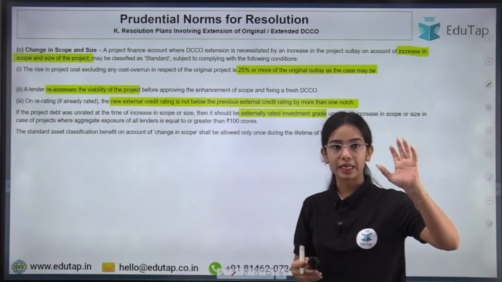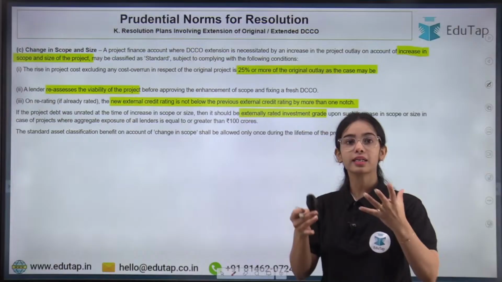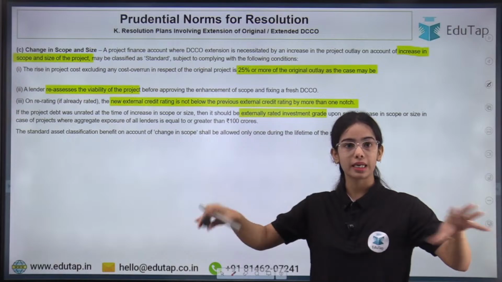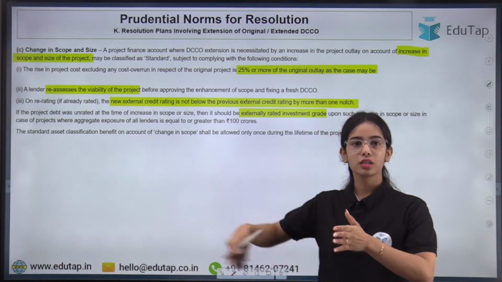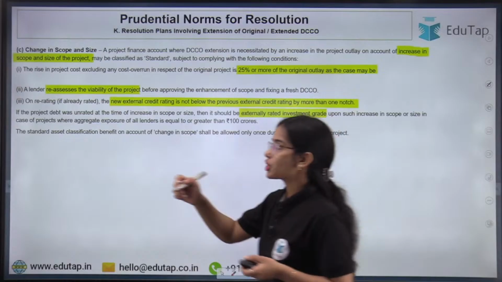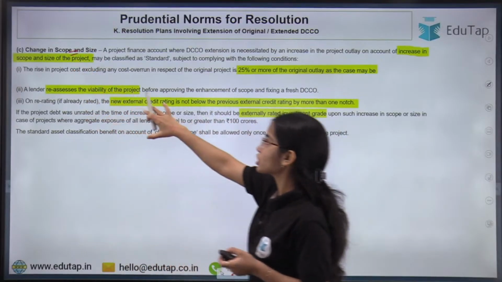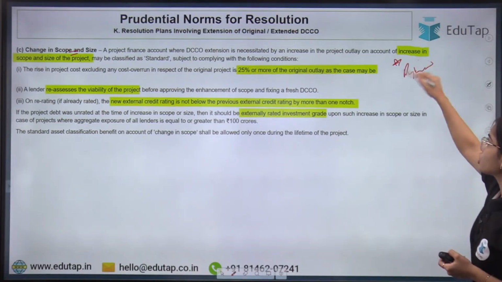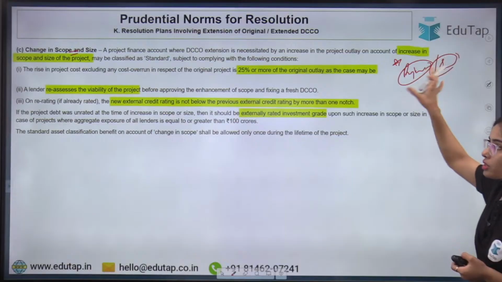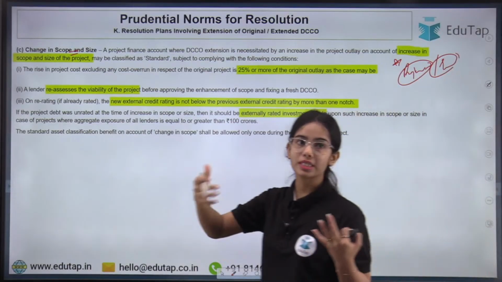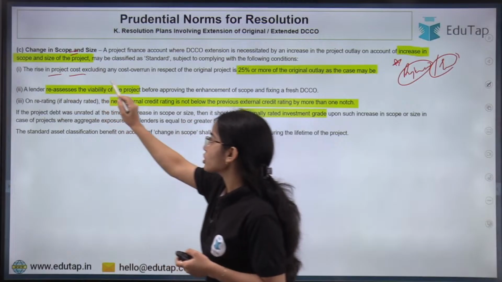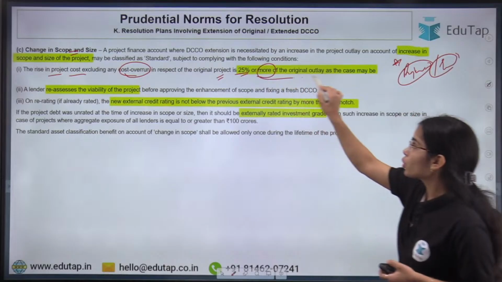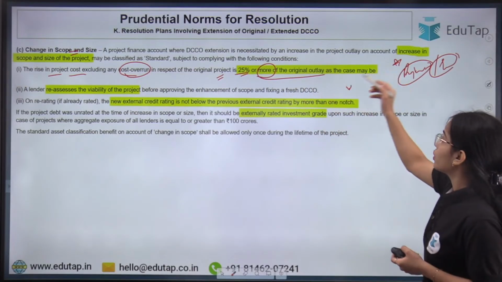Let's say the infrastructure project is running, and suddenly it is realized that instead of connecting 2 states, through this project we can connect 3 states by just taking a side turn or something. So, change in scope and size. If the entity that is running that project wants, the change can happen in the scope or size of the project. The rise in project cost, excluding any cost overrun in respect of the original project, is 25% or more of the original outlay, as the case may be.